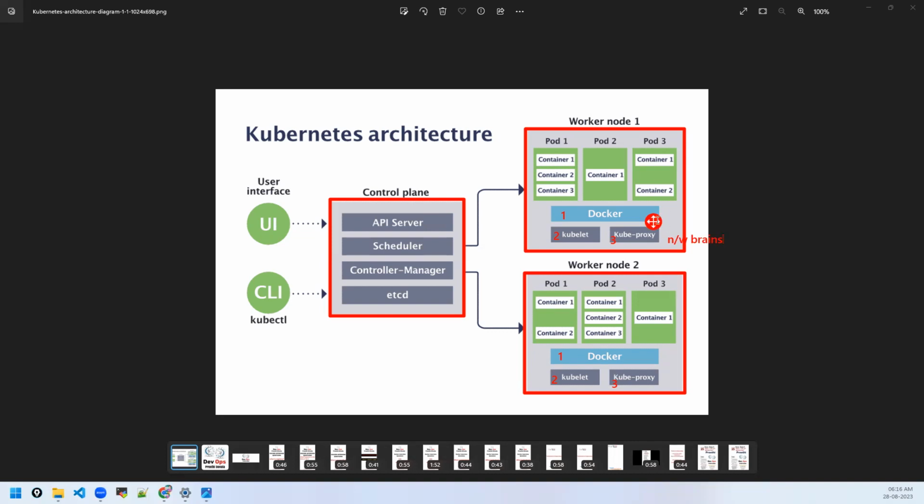Clear with these three components? Any questions here? Is kubelet kind of a command line? Not a command line. It's a component, a tool which we should be running on every worker node. It's an executable which runs on every worker node. Okay, so the control plane sends instructions or commands to kubelet, and then kubelet executes them on pods. Yeah.